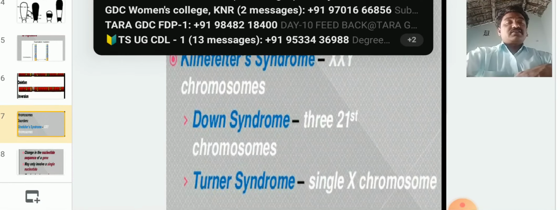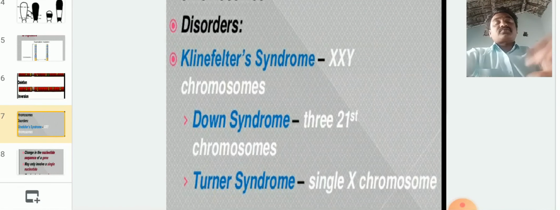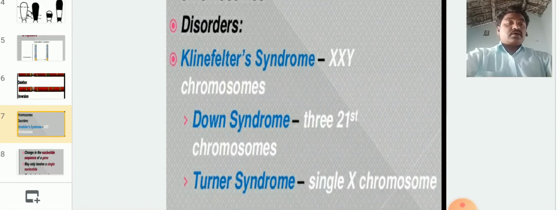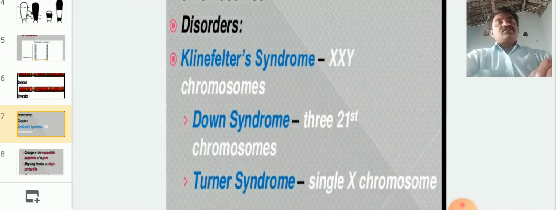These persons are physically male, and they have long height and one bar body is present. Generally the bar body is absent in males, but here one bar body is present. Sometimes they behave like antisocial elements. So this is about Klinefelter syndrome.